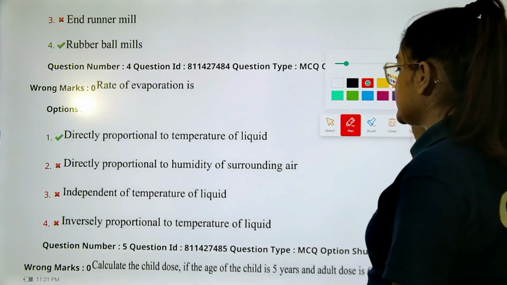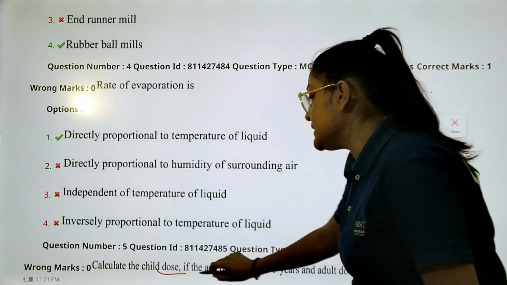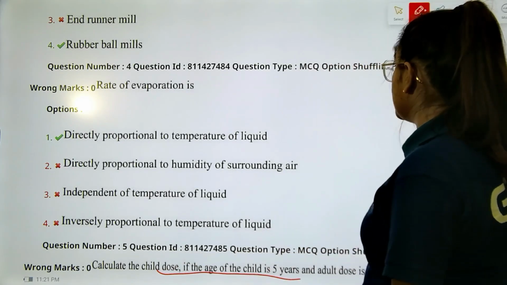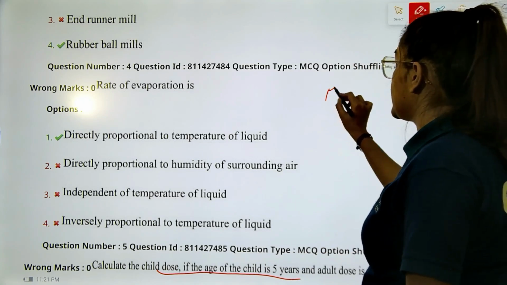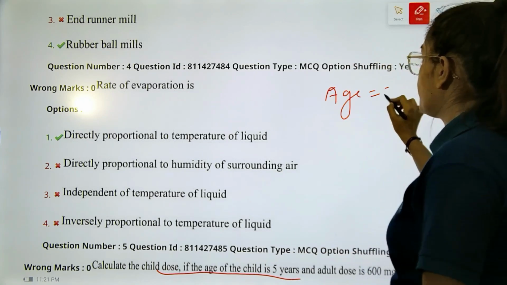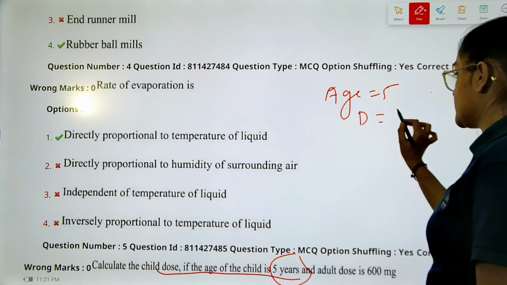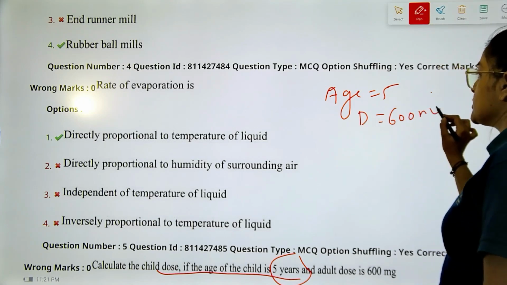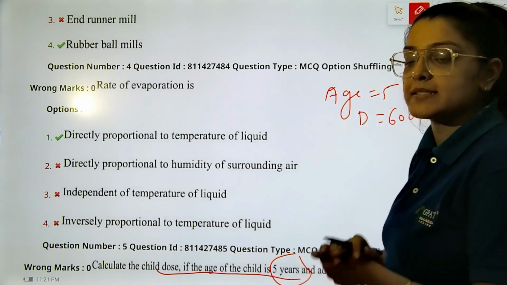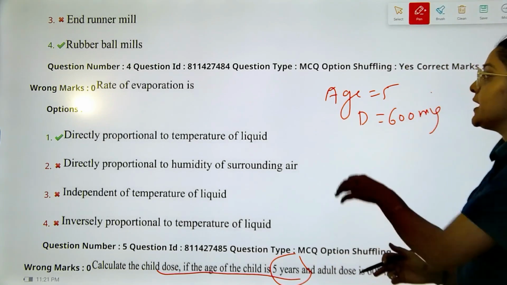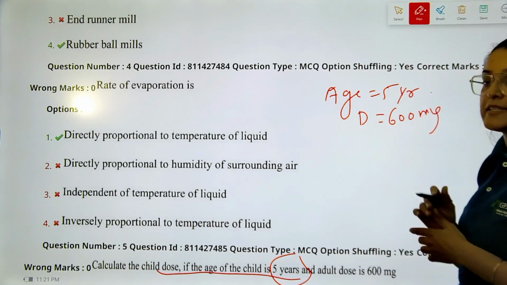Next question states, calculate the child dose if the age of the child is 5 years and the adult dose is 600 mg. Let's not even look at the formulas, let's just directly calculate it. The age of the child is 5 years.